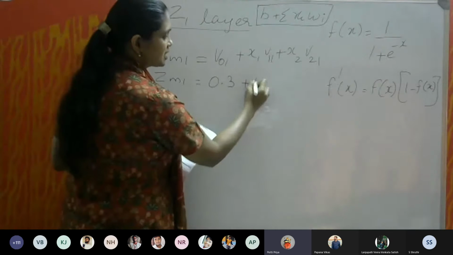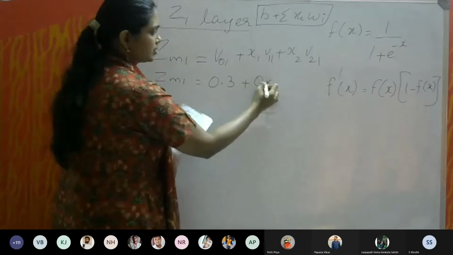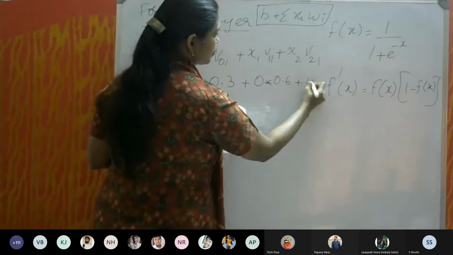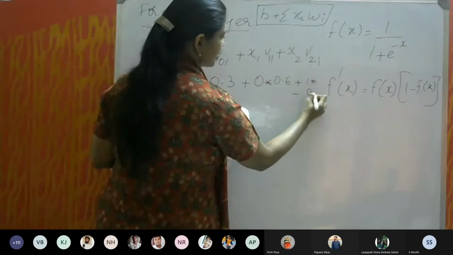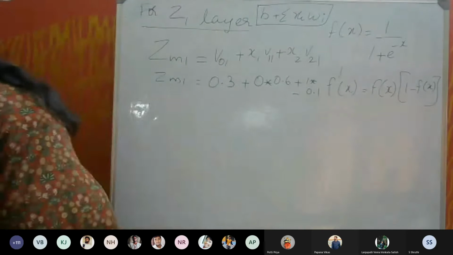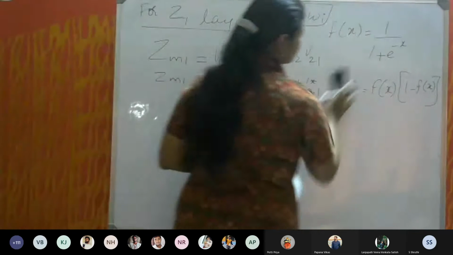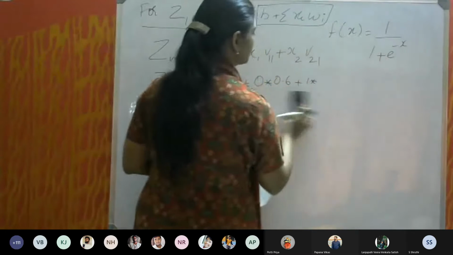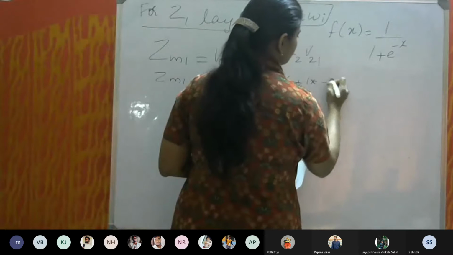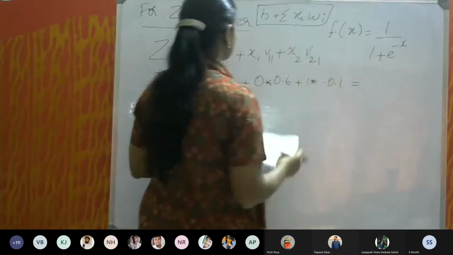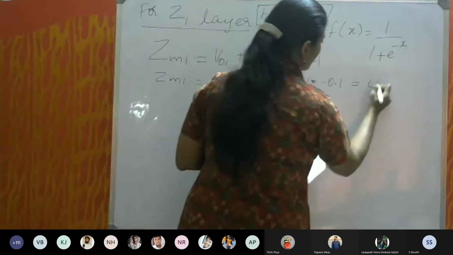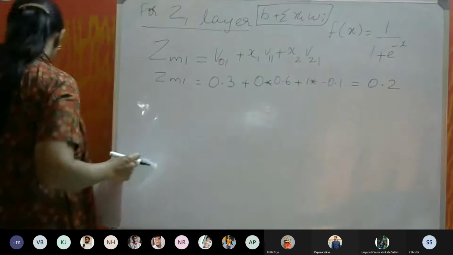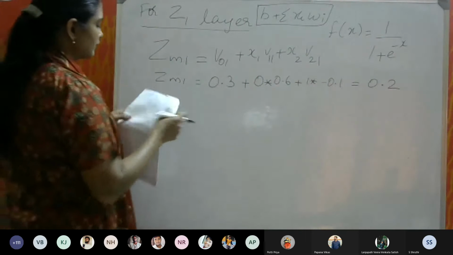Yeah, x1 is 0 into V11 which is 0.6, plus x2 is 1 into minus 0.1. So its value is 0.2.